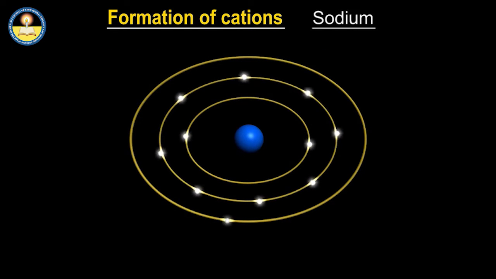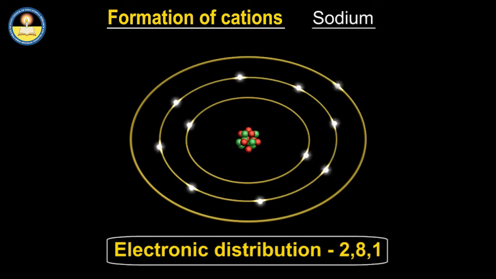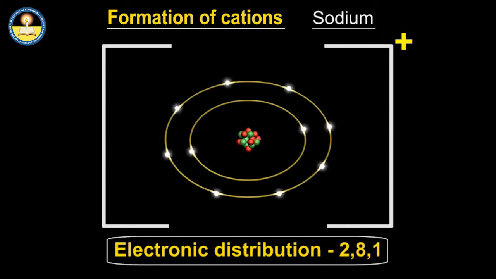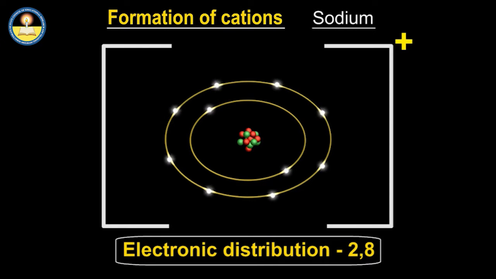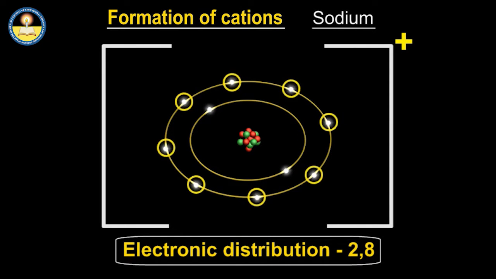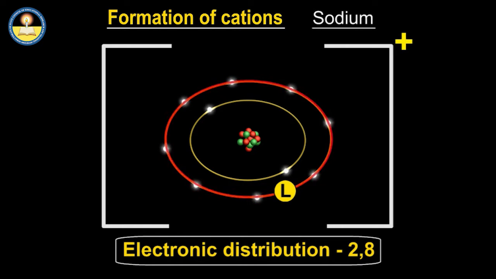Sodium achieves the noble gas configuration by losing an outermost electron to form a cation. Sodium ion has 8 electrons in its outermost shell, that is L shell. It has achieved the noble gas configuration, so it has become more stable. Since sodium ion has the same number of outermost electrons as neon, it is quite unreactive.